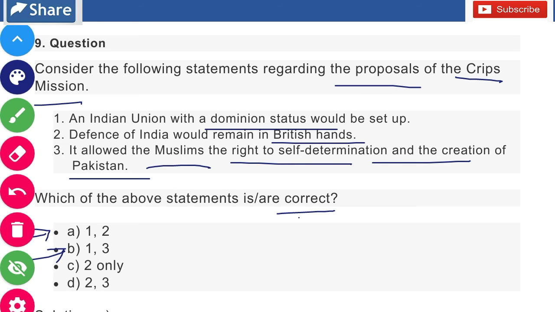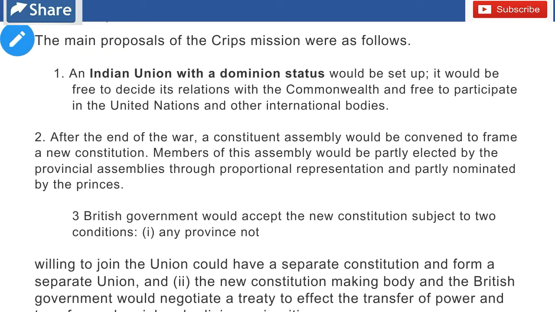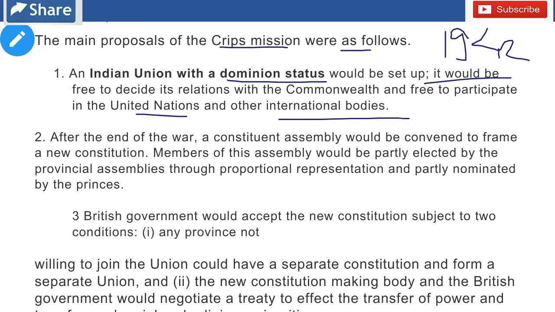Let's see the explanation. The main proposals of the Cripps Mission were as follows. So the Cripps Mission was being sent to India in 1942. So here are the main proposals. An Indian Union with a Dominion status would be set up, and it would be free to decide its relation with the Commonwealth and free to participate in the United Nations and other international bodies. So our first statement is right.